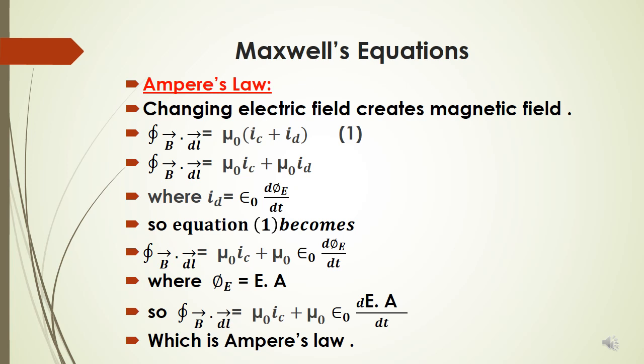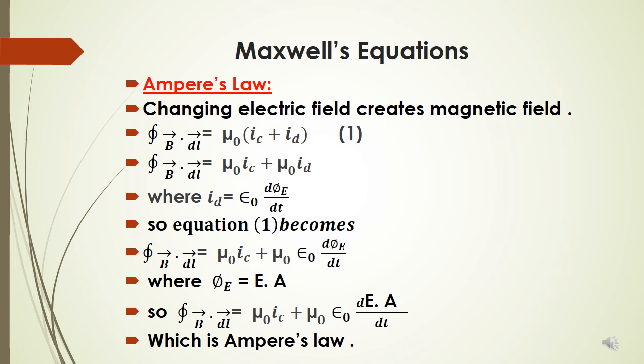If we extend it, closed integral B dot dl equals mu naught IC plus mu naught ID, and ID equals epsilon naught d phi E upon dt, which we will study in our next lecture, what is displacement current. So, leave it for now. This again we can write as closed integral B dot dl equals mu naught IC plus mu naught epsilon naught d phi E upon dt, where phi E is E dot A.